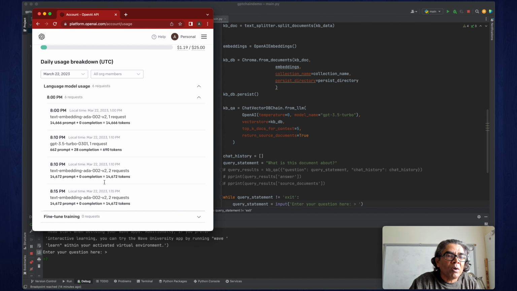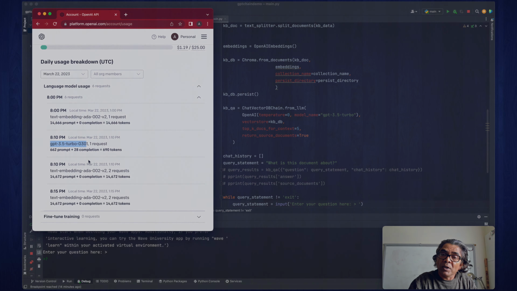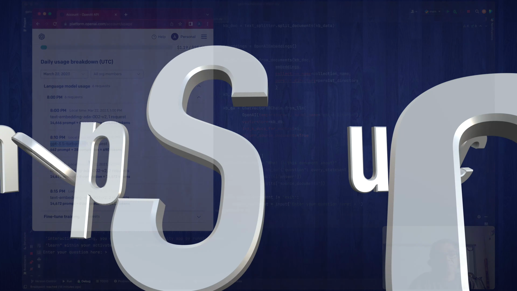For each one, the cost is about a few cents. My previous bill was about 110 or 115, and for this demo I think I spent 4 cents. But if you have a very large amount of data, you will spend more money. And every time you ask a question, you are definitely going to use the GPT-3.5-Turbo model, and that is going to incur cost.